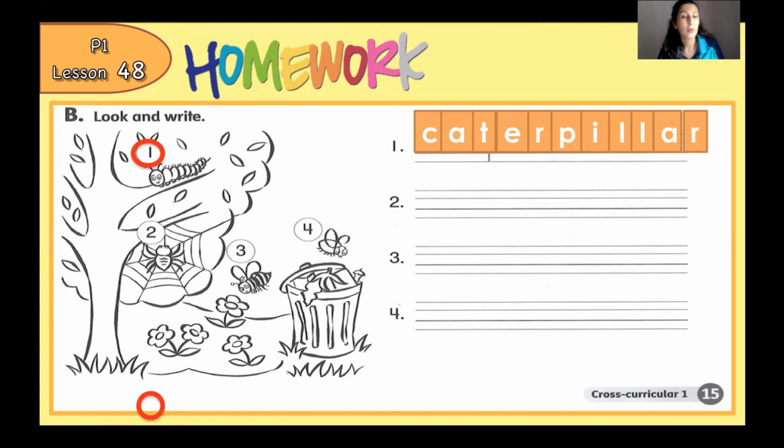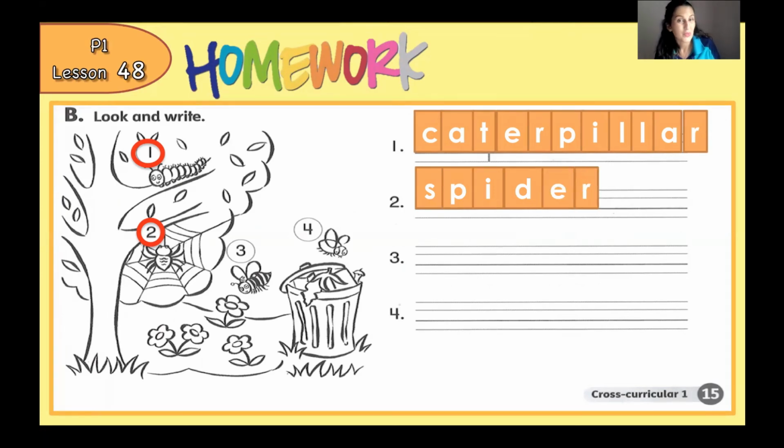Number 2, what's this? This is a spider. S-P-I-D-E-R, spider. So you have to do number 3 and number 4 at home. And let's check it next time.